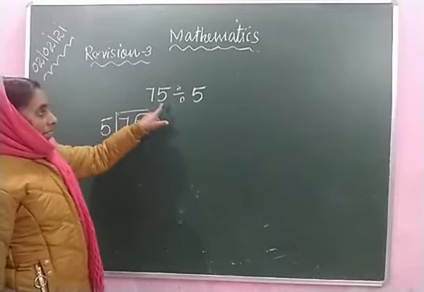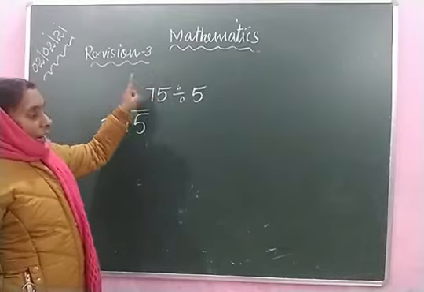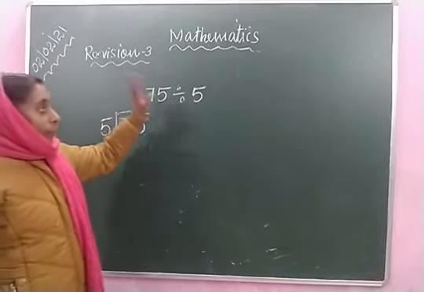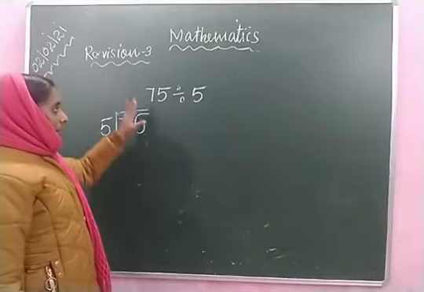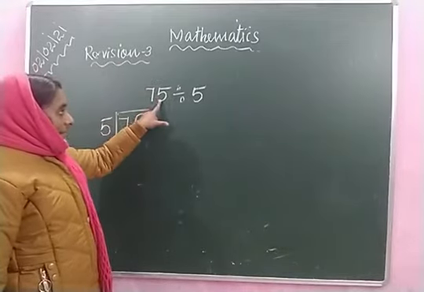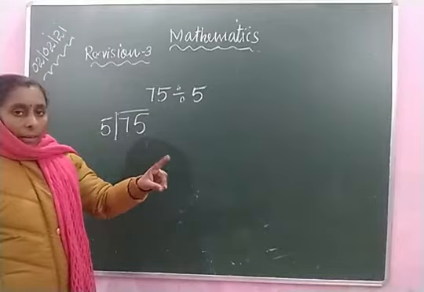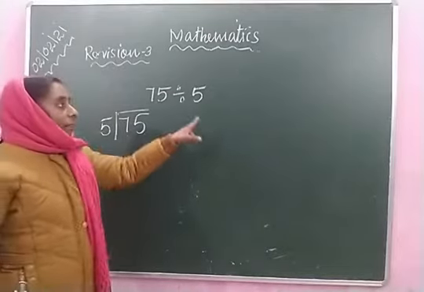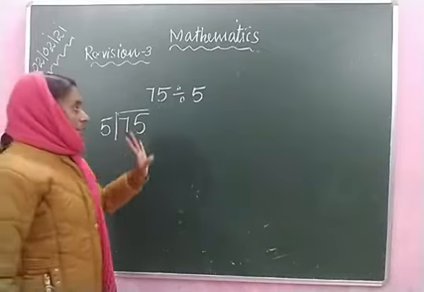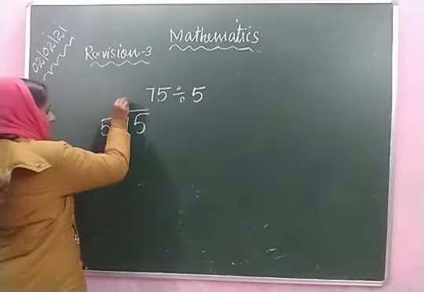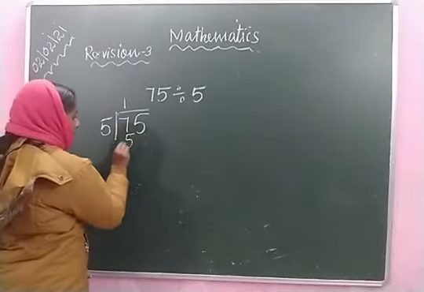The number to be divided, this 75, we have to divide into 5 equal parts. So the number to be divided is called the dividend, and the number by which we divide, by 5 we are going to divide 75, so 5 is the divisor.